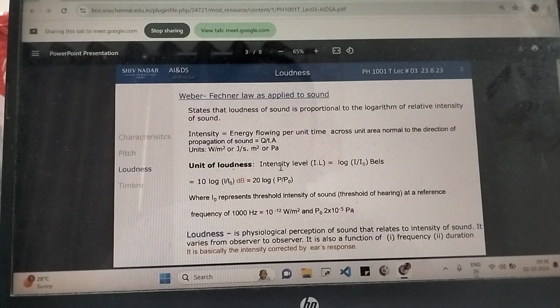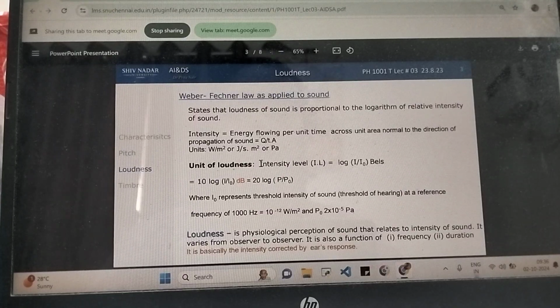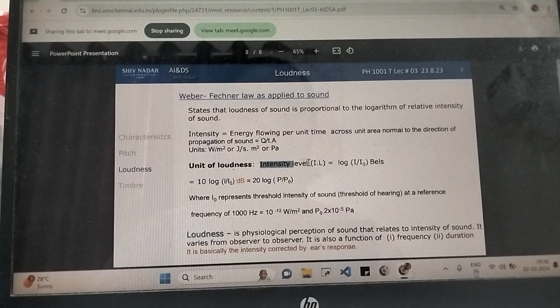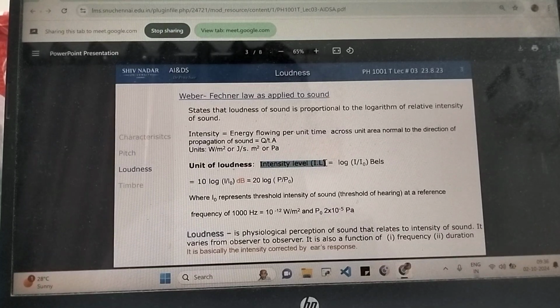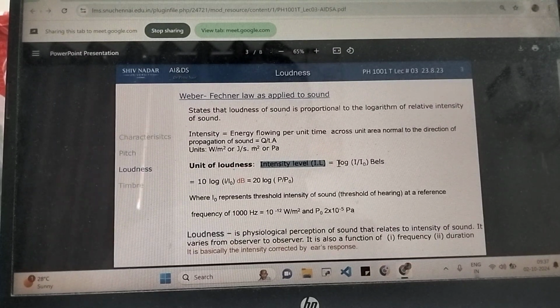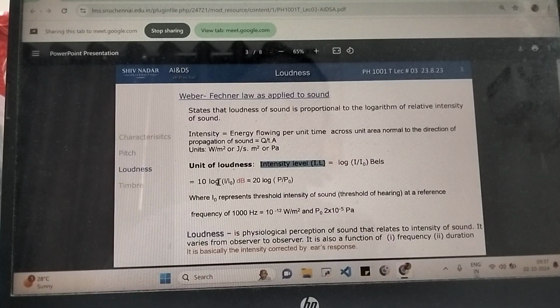And what is the relation between intensity and loudness? Now loudness is also called intensity level. So there's a difference between intensity and intensity level. Intensity level is the same as loudness, and the formula is log of I by I naught bels, or 10 log I by I naught decibels. So bels and decibels are the units used.